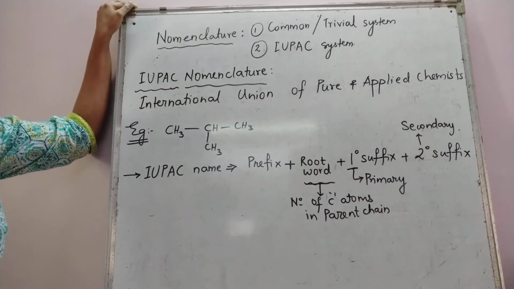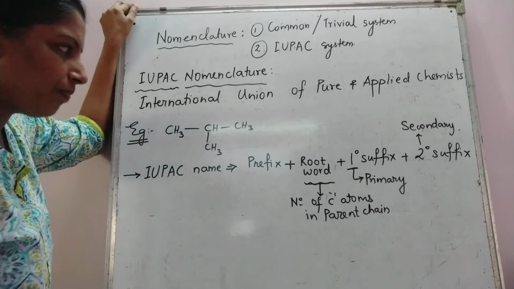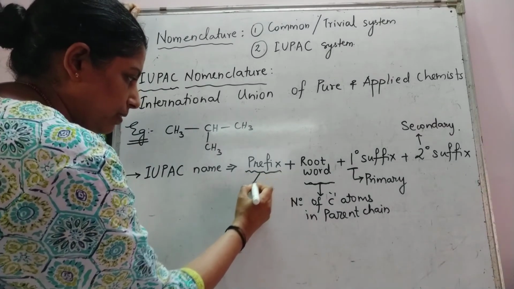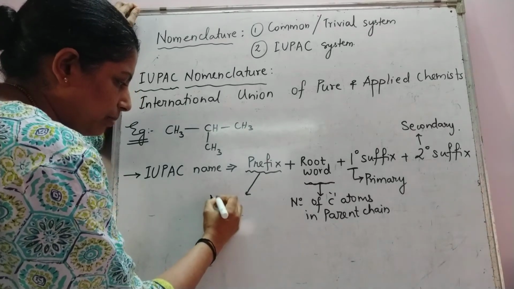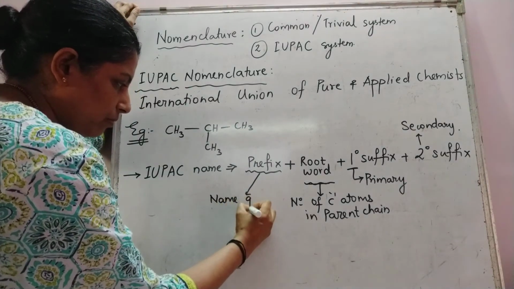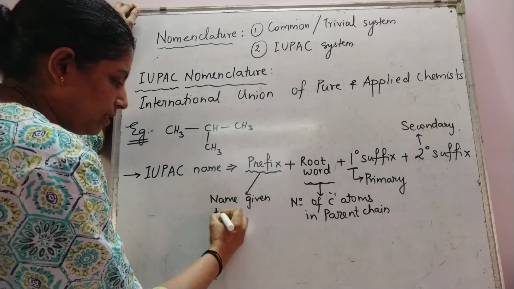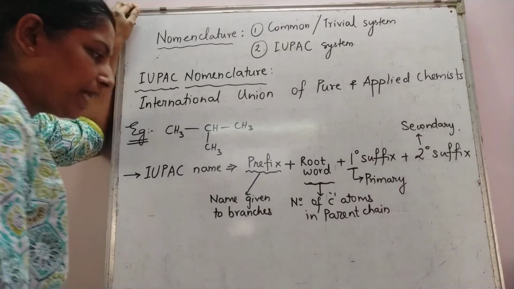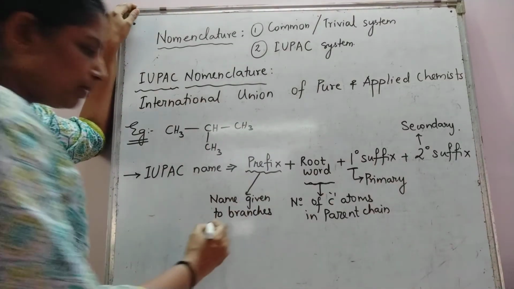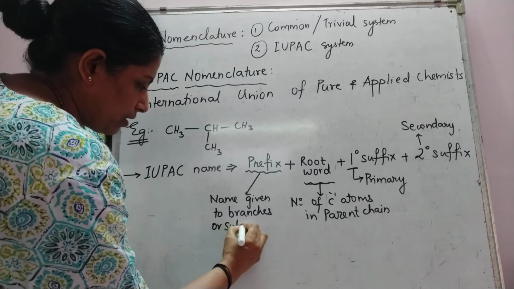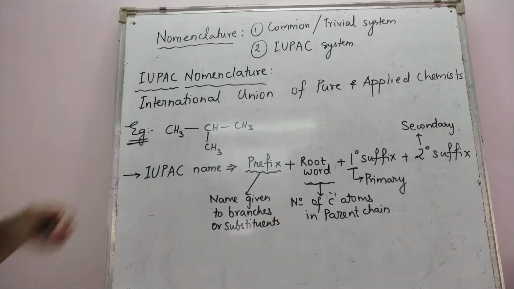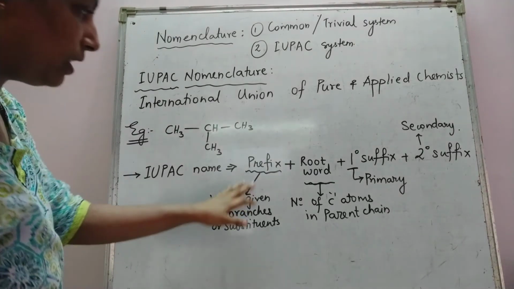We'll come to the word parent chain later on; we will learn what a parent chain is. Prefix is nothing but the name given to branches. There will be some branches in the compound, which are also called substituents. So the name given to branches or substituents is the prefix.